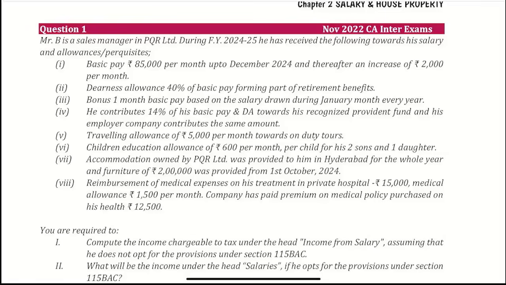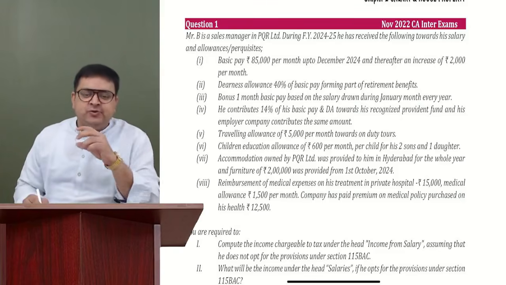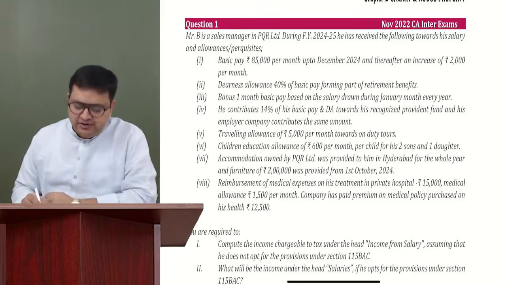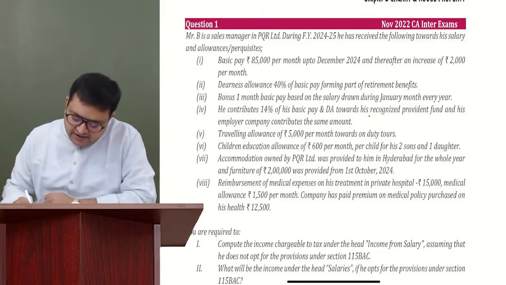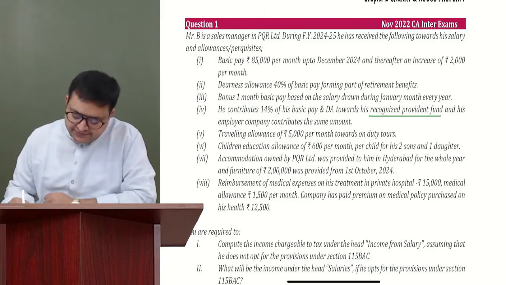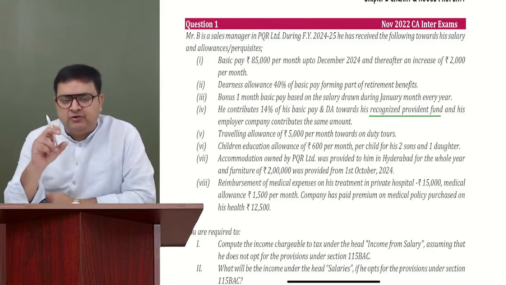Okay. Mr. B contributes 14% of his basic pay and DA towards his RPF, and his employer company contributes the same amount. The employee is also contributing and the employer is also contributing. Where are they contributing? They are contributing to RPF, Recognized Provident Fund. Okay. Everybody knows that out of these two, which is our income?